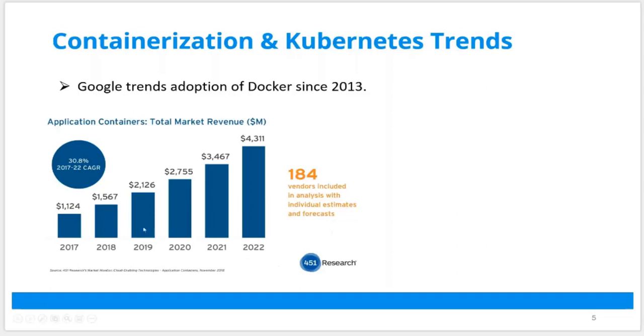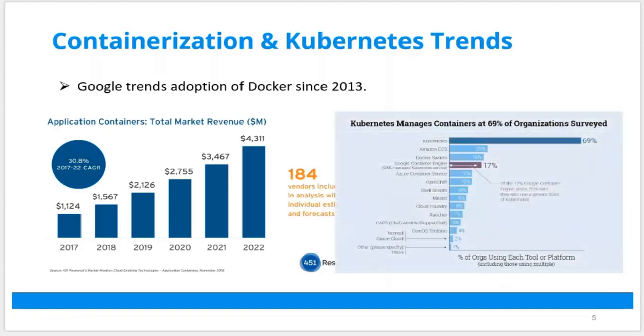If you look at the last 5 years, in 2017 it was a 1.12 billion industry, which has now almost doubled in the last 3 years, and over the last 4 years it has tripled, and it's going to grow extensively going forward, as per 451 Research. And that is where industry is moving. Containerization is where industry is moving. Now these containers, from a management point of view, use Kubernetes to manage them. And that is where Kubernetes is the biggest player in containerization, where 69% of this container workload is managed by Kubernetes.